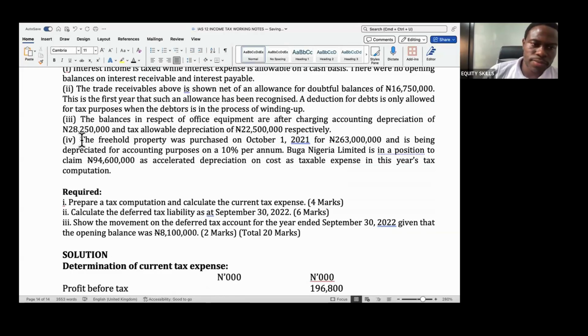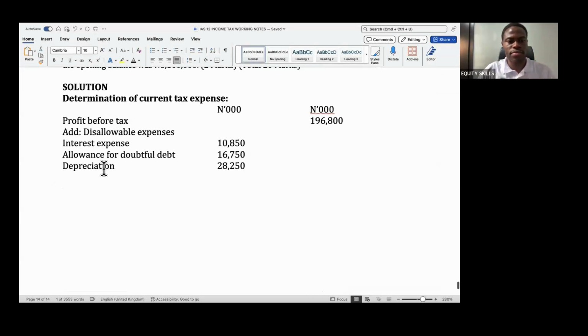And also, freehold property is being depreciated for accounting purposes at 10% per annum. So 10% of 263 million, that will be 26,300. So another depreciation. In fact, why don't you help me add these two together? If you add it together, what will it give us?